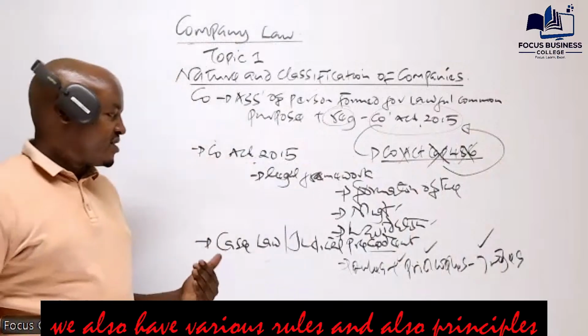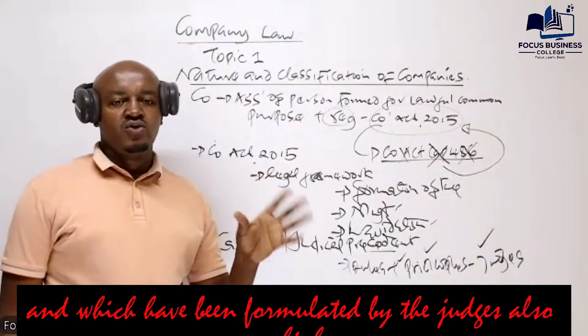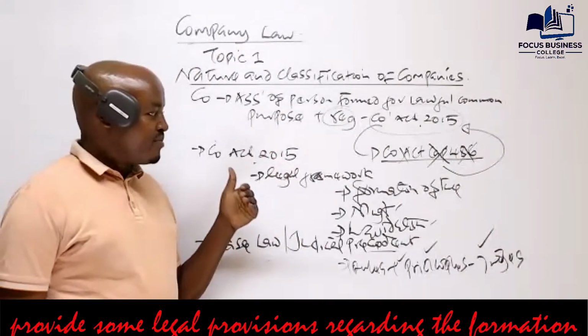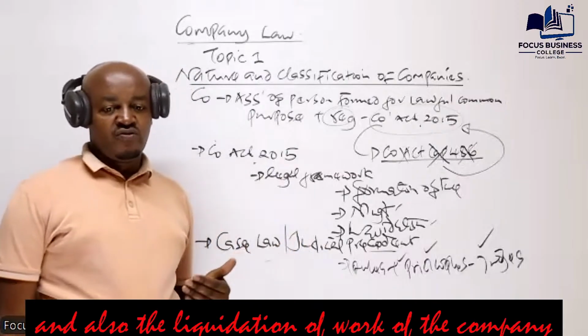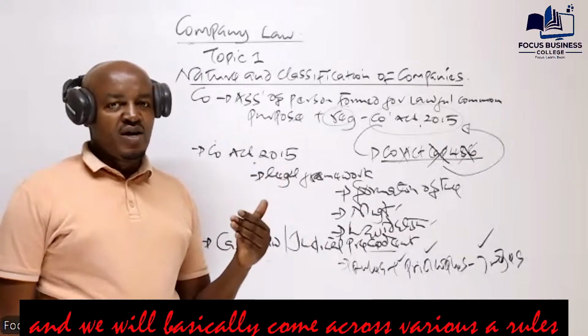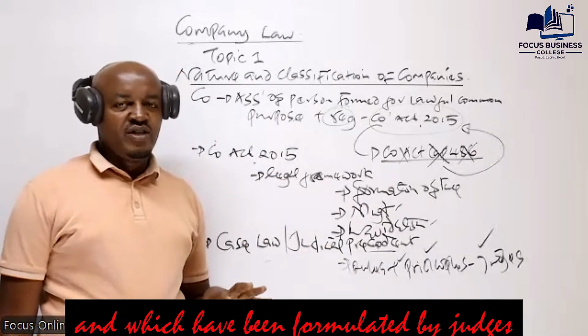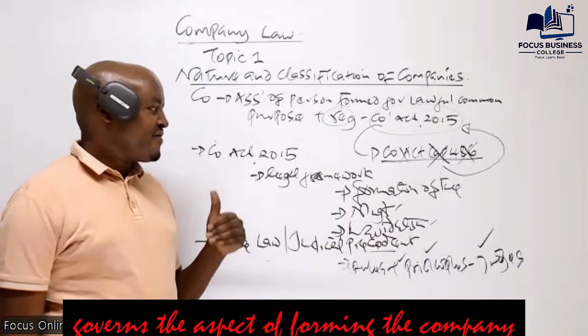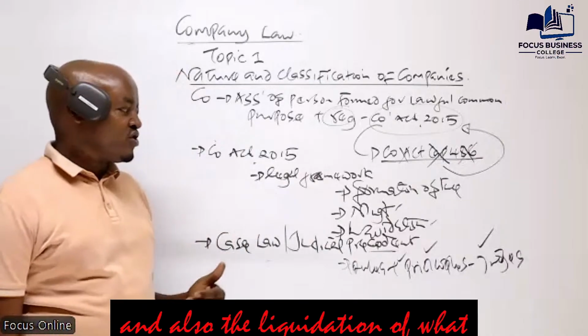we also have various rules formulated by judges which provide legal provisions regarding the formation, management, and liquidation of the company. Therefore, we will come across various rules formulated by judges which govern the representation of the company, the management of the company, and the liquidation of the company.